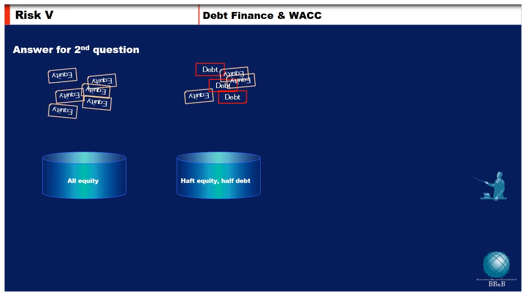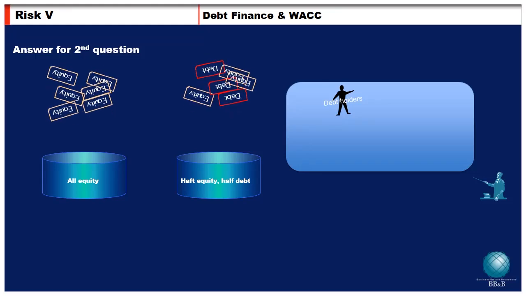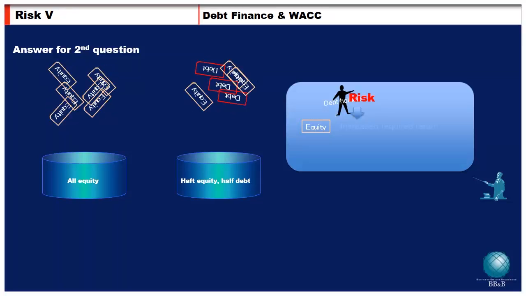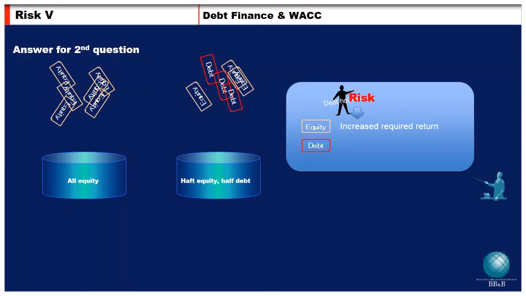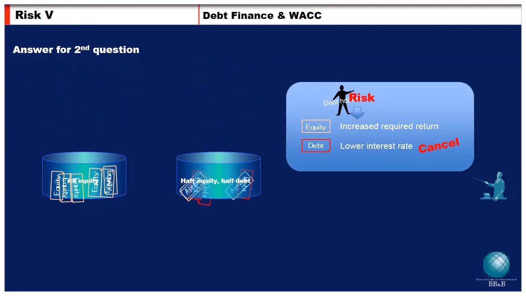This is because, as debt holders come in, the risk to the firm increases, so the shareholders' required return increases with the increase in risk. The relatively lower interest rate required by debt holders is cancelled out by the increase in the required return of shareholders.